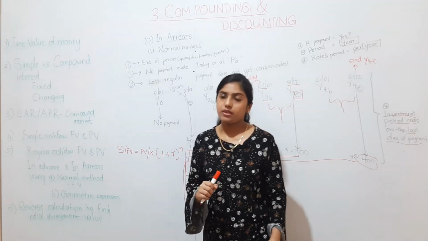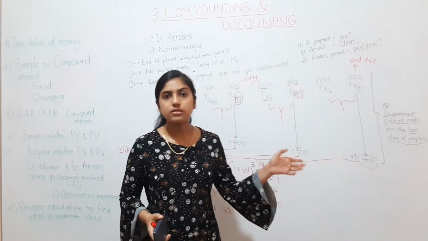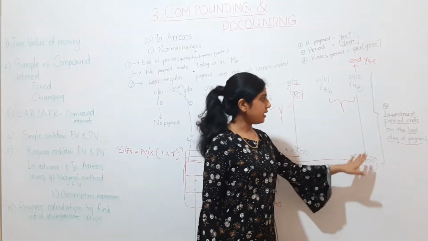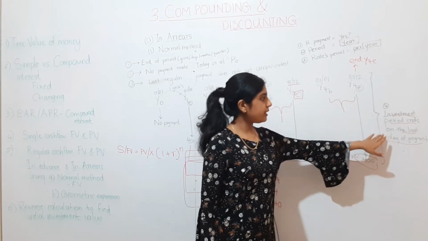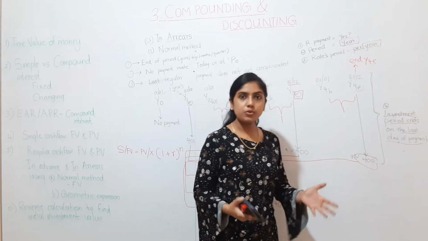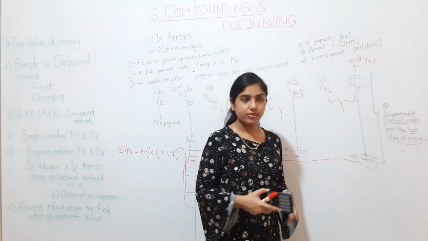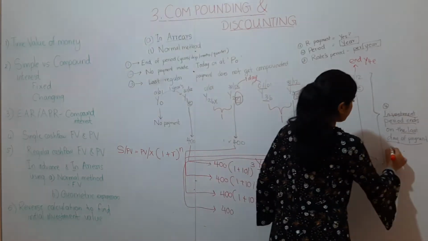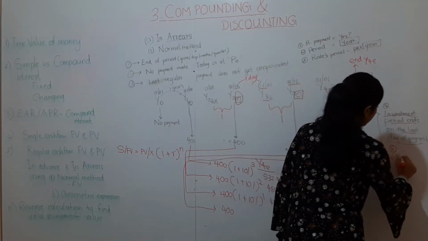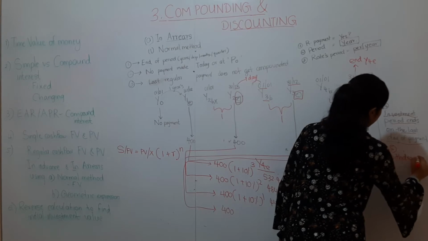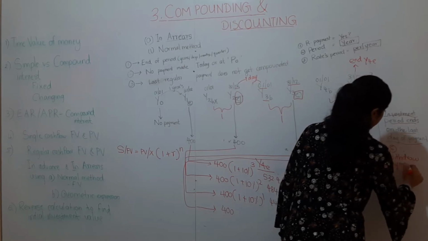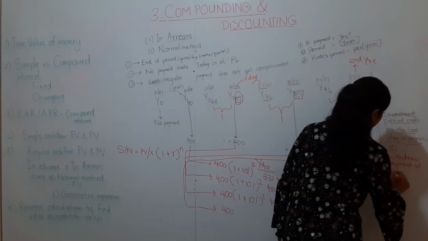Now, when it comes to your year 4 end cash flow, we assume that the investment period ends on the last day of payment, and there's a new assumption coming in. The new assumption, which is the fifth assumption, is that we withdraw the payment at the end of the investment period.